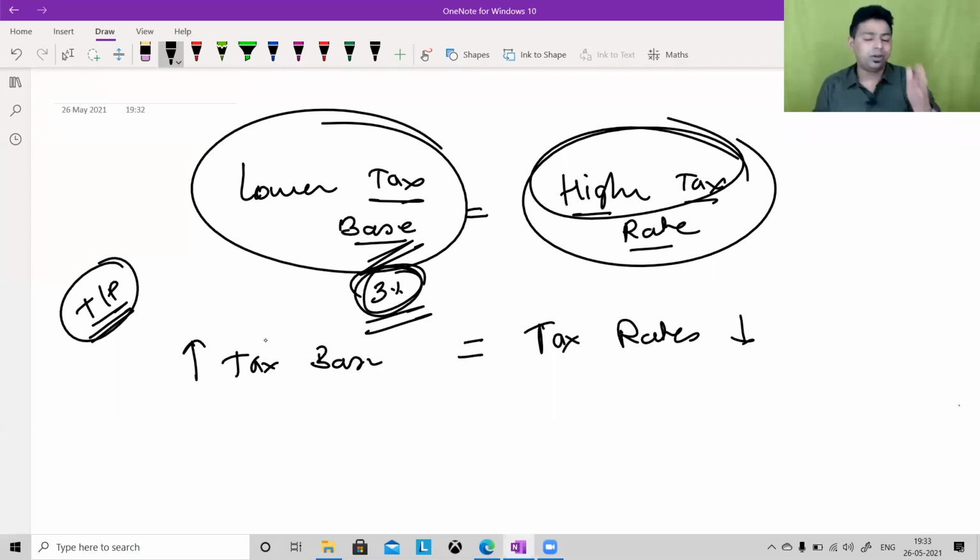And I believe after passing your exam, you should become a part of the taxpayer community. I wish and I bless all of you that one day you should be paying surcharge. A day should come in your life when you are paying surcharge. And when that day comes, please share a screenshot with me. So today I'm proudly paying surcharge.